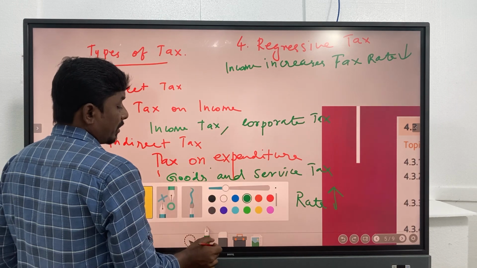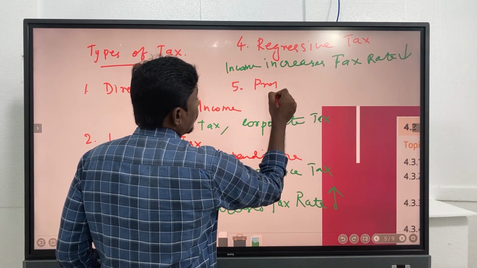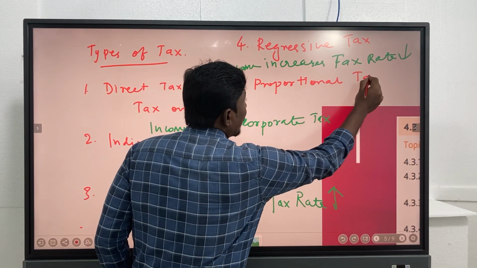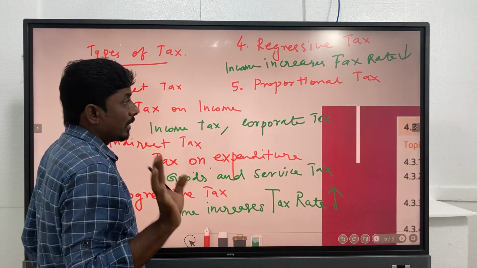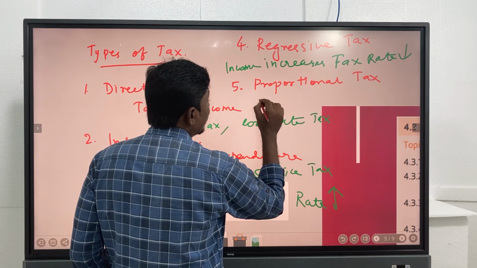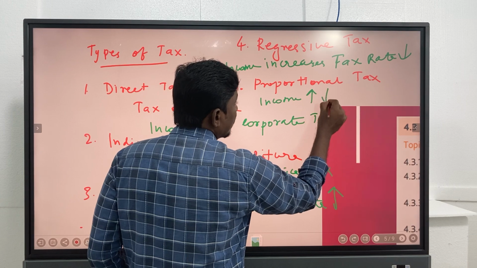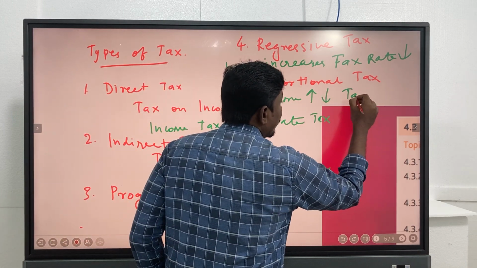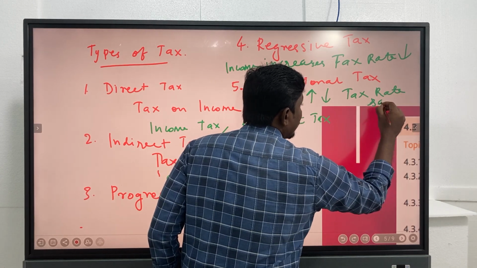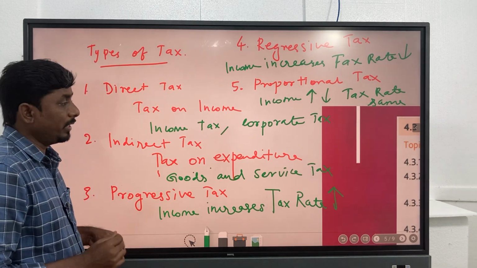And the last one is proportional tax. What does it mean? Whatever the income, your tax rate remains the same. Whether income increases or decreases, the tax rate will not change. The tax rate will be the same. These are the 5 types of taxes, right?